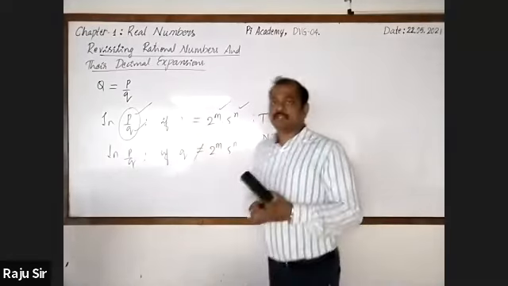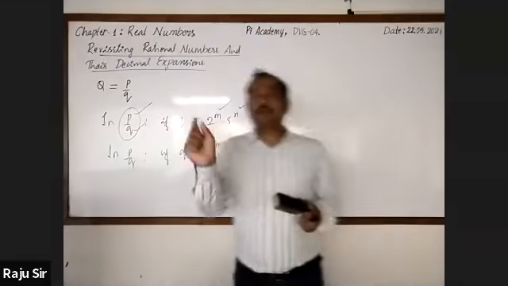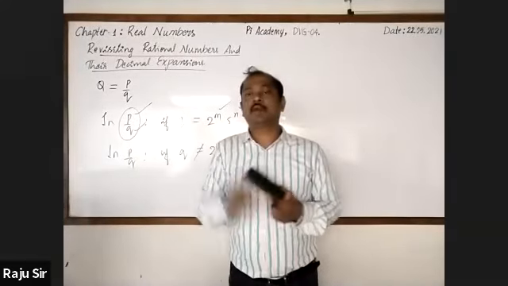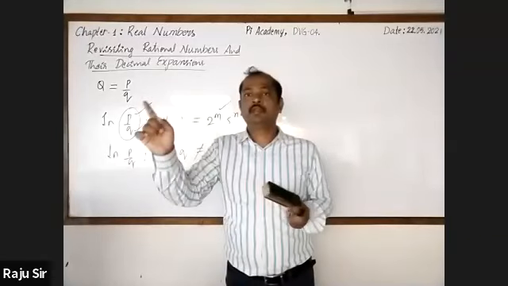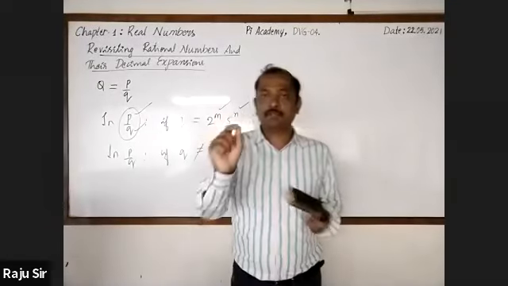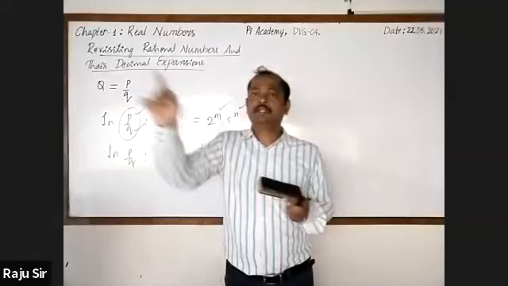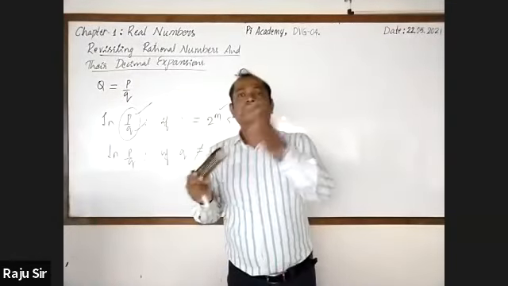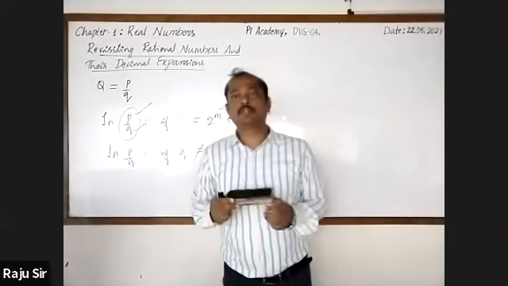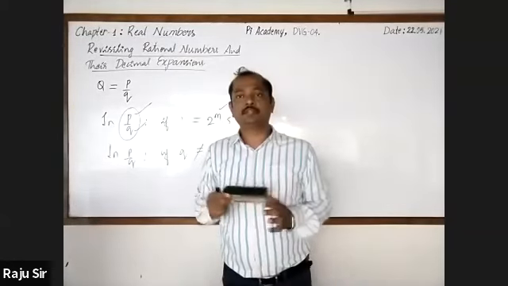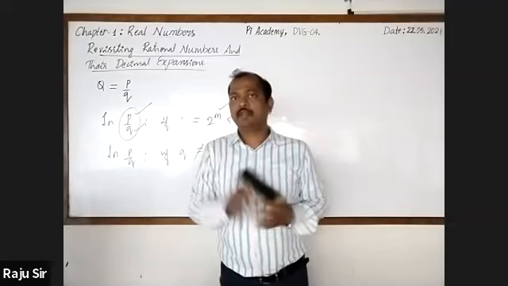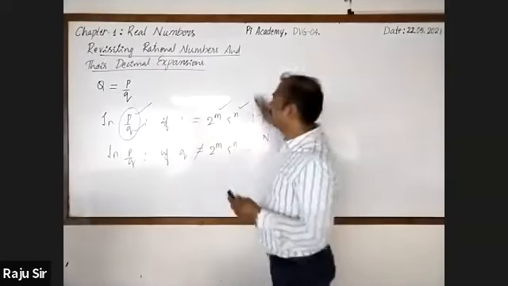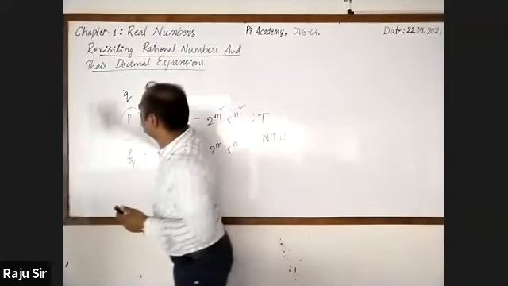With respect to this, yesterday you had written the statement of a theorem where a terminating decimal was given. We know that it can be expressed in the form of p by q, and q will be of the form 2 raised to the power m into 5 raised to the power n, right? This was the statement. So now we are moving to the other two theorems.